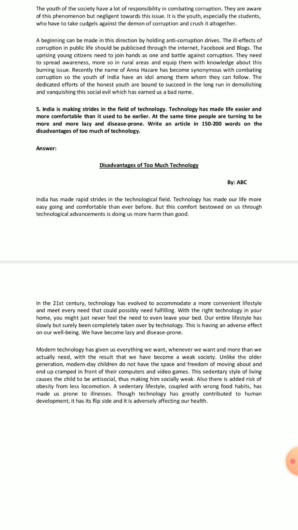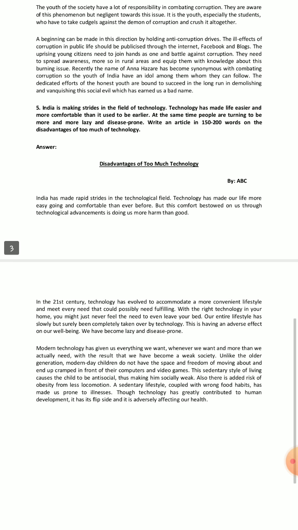It is the youth, especially the students, who have to take cudgels against the demon of corruption and crush it altogether. It is the youth who have to take up weapons against corruption, to fight it out and finally to defeat it and crush it once and for all, and to demolish it in the near future.